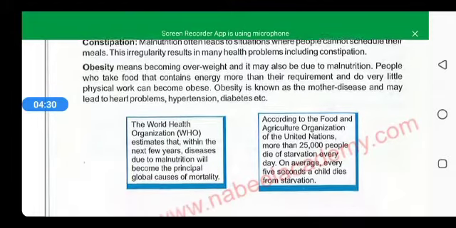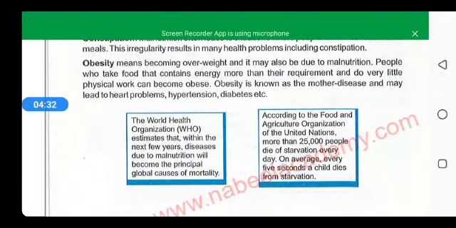The fourth one is obesity, that is becoming overweight. It may be due to the over intake of food, fatty foods, which increases the number of adipose tissues in the body. It may be due to an environmental factor, that is, from the environment you have a lifestyle in which more fats and carbohydrates are available than the physical activity, which is very low for the person.